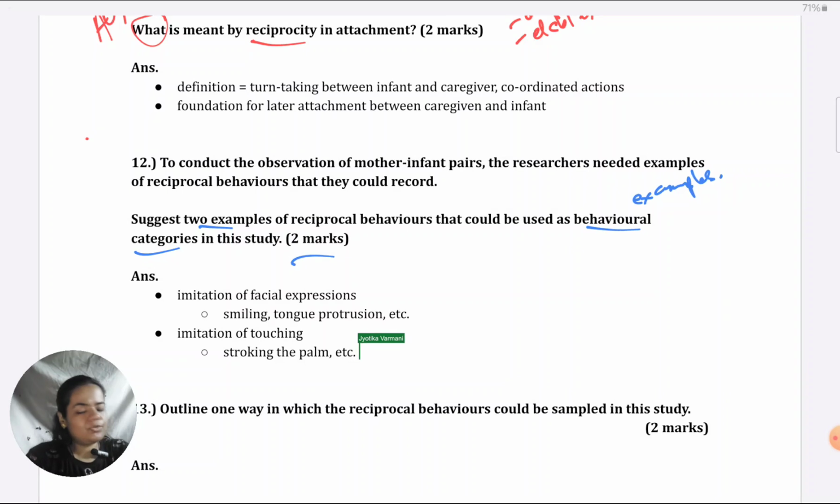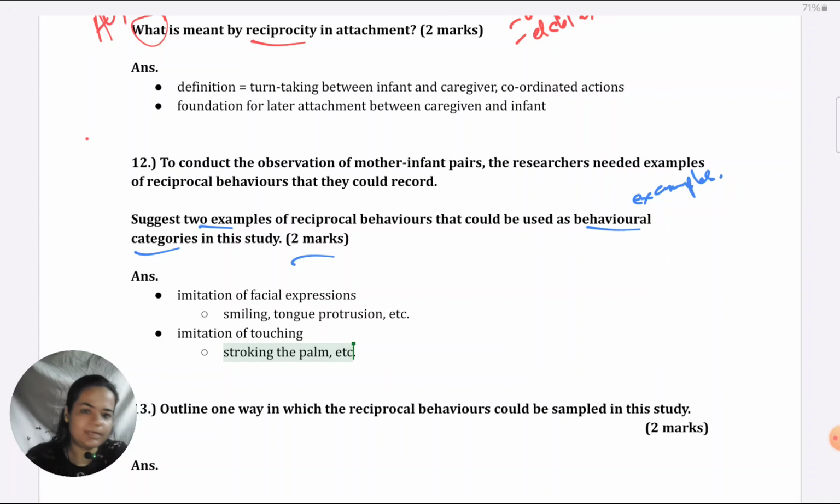Okay, like I told you, I like to take categories literally, so I like to present that this is the broad category, and within that, these are the behaviors. But even if you just give this smiling, tongue protrusion, and stroking the palm, or means you have to give any two. These are three as such. Any two of these, you will get 2 marks for that. So it's on your writing style. They have just asked you for 2 examples. They will give you 2 marks.